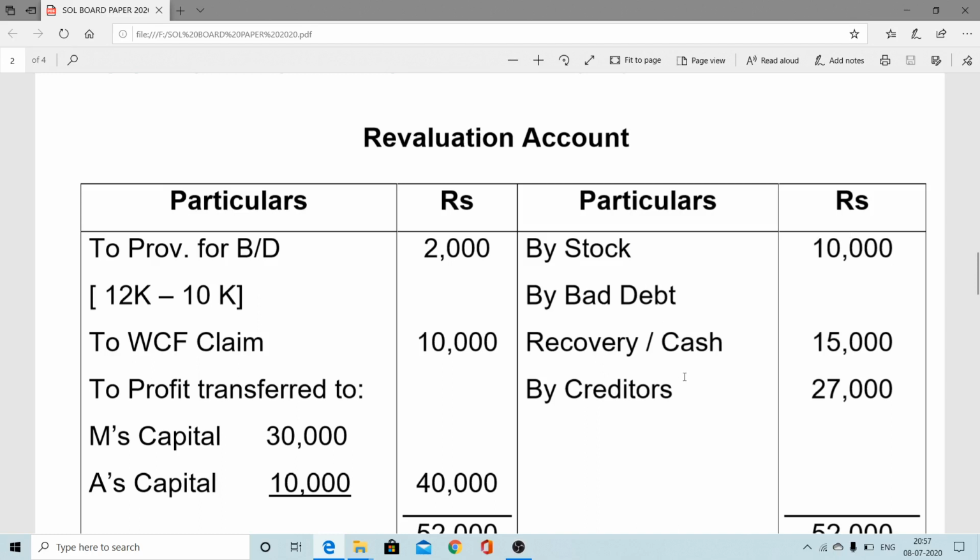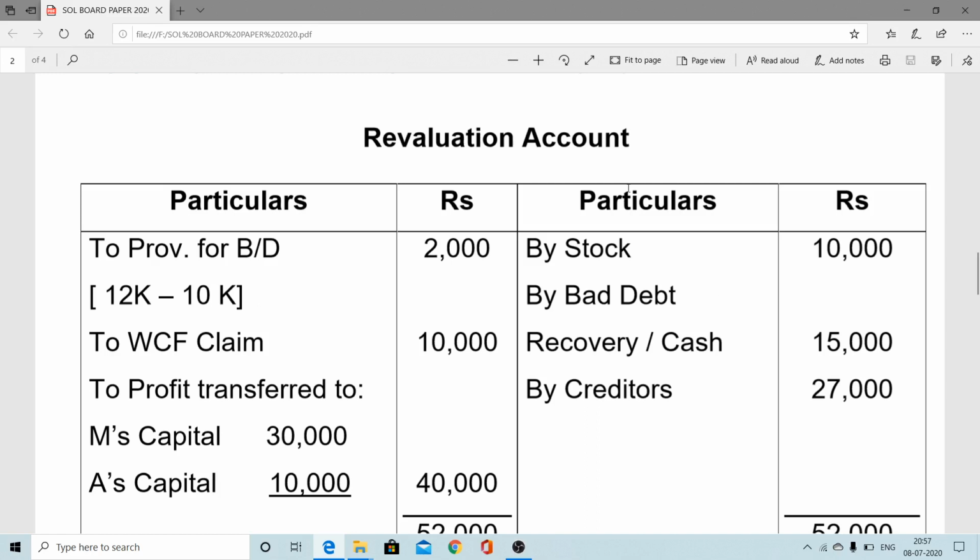Bad debt recovery, as well as cash, that is for recovery. An old customer which was written off as bad has now paid. So therefore, as I already told, two entries will be there. Cash account debit to bad debt recovery, second entry bad debt recovery to P&L adjustment.